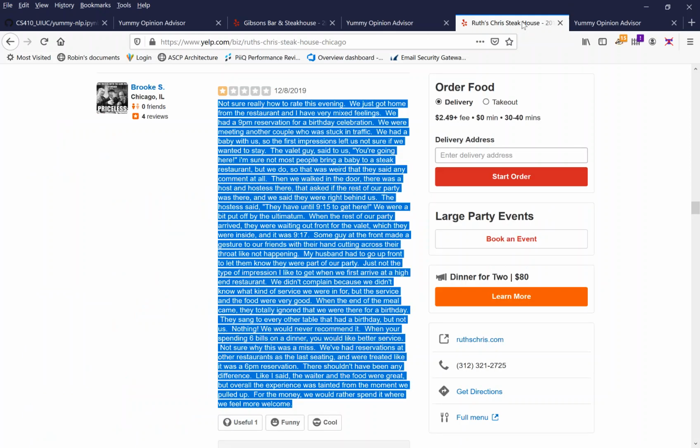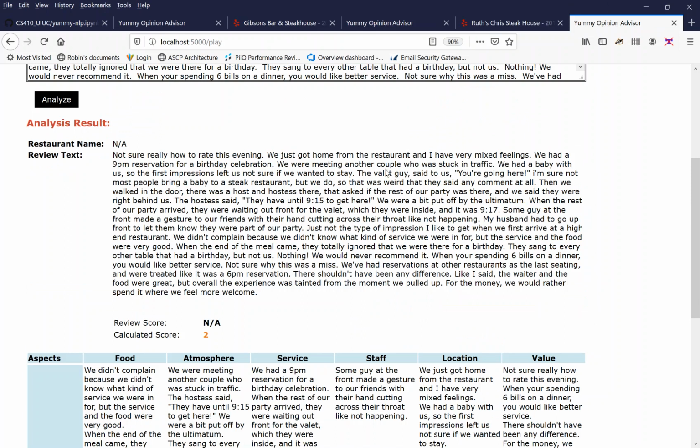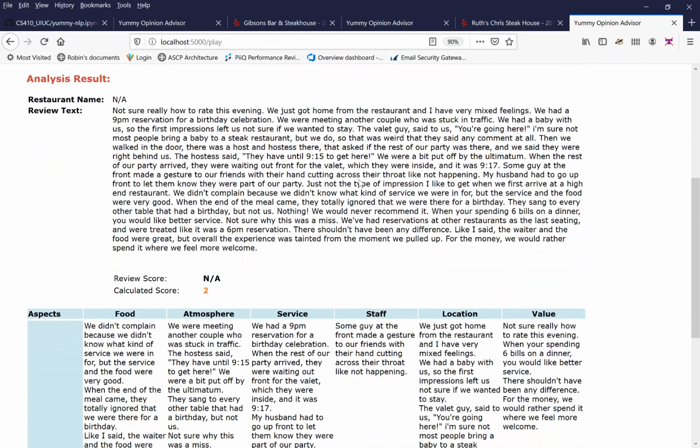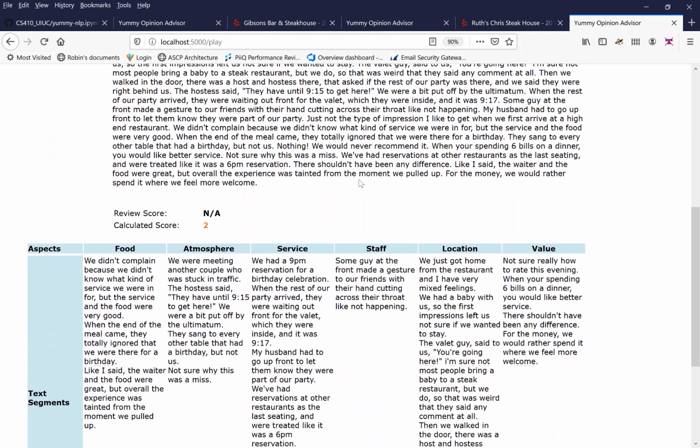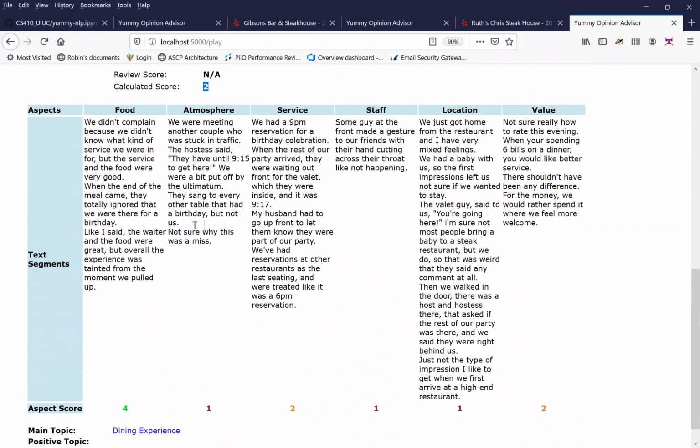Now, the inverse of this, another restaurant, which I won't name, and I've already gone ahead and run this one. Now, this is a negative review, so you can see the colors in red. And they had a lot to say. And you can see they scored poorly in most of the aspects, with the exception of food.